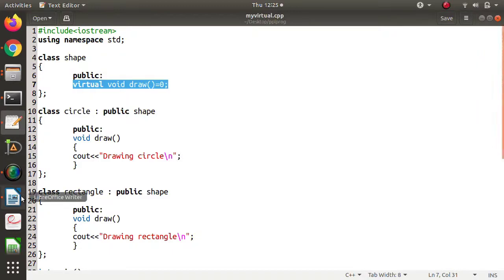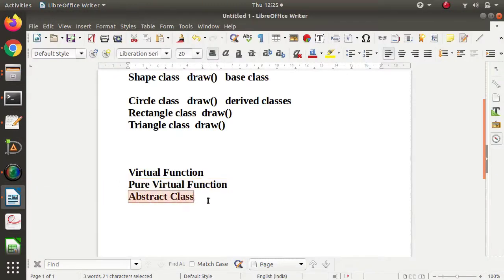Now there was one more concept, that is the abstract class. What do you mean by abstract class? Keep in mind, any class with a pure virtual function, at least one pure virtual function, becomes an abstract class. Again I am repeating, any class with at least one pure virtual function becomes an abstract class. What does that mean? It is a class which cannot be instantiated. That means we cannot create any object of that class. Such classes are called abstract classes.